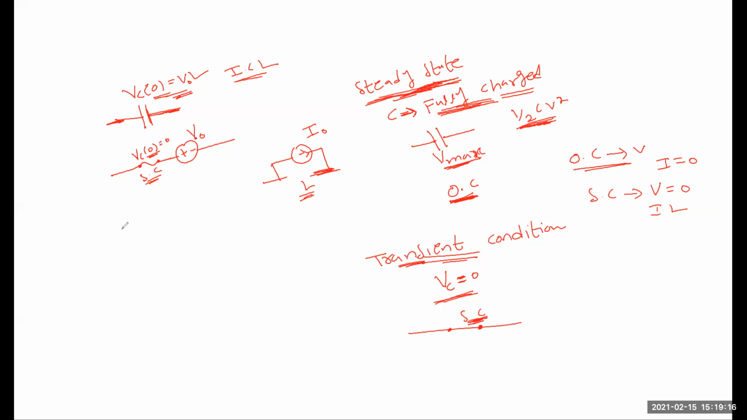Understood? If initial conditions are not there, that means VC of 0 is equal to 0 volts. In that case, the voltage across the capacitor is equal to 0. During transient condition, the capacitor does not allow sudden changes in voltage, that's why it acts as a short circuit. There is no voltage across the capacitor. It's not acting as a source, just like a short circuit.